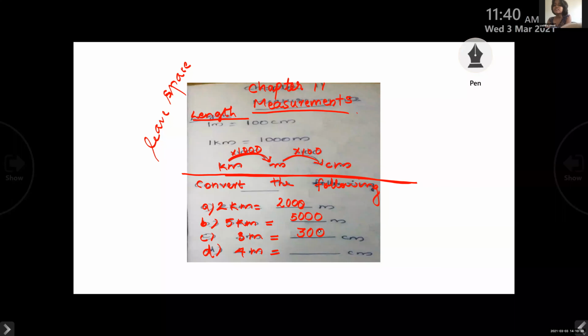Yes, ma'am. 3 meters equal to 300 centimeters. So 4 meters equal to how many centimeters? 400, because to convert from meter to centimeter you have to multiply by 100. Very good. 1 meter equal to 100 centimeters, so 4 meters equal to 400 centimeters.